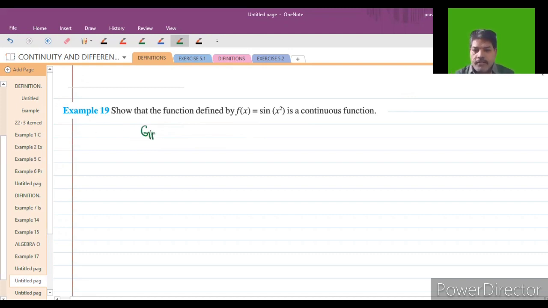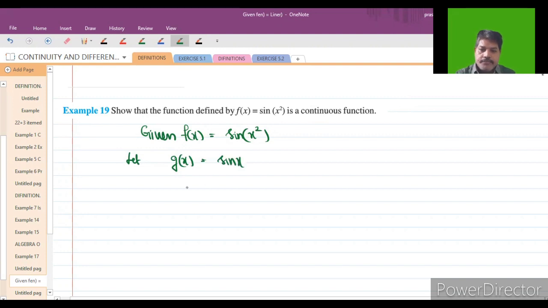Given f of x is equal to sine of x square. For this function, let g of x be equal to sine x, and h of x be equal to x square.